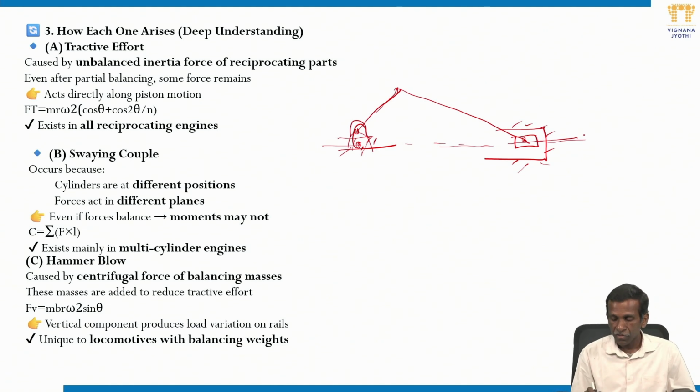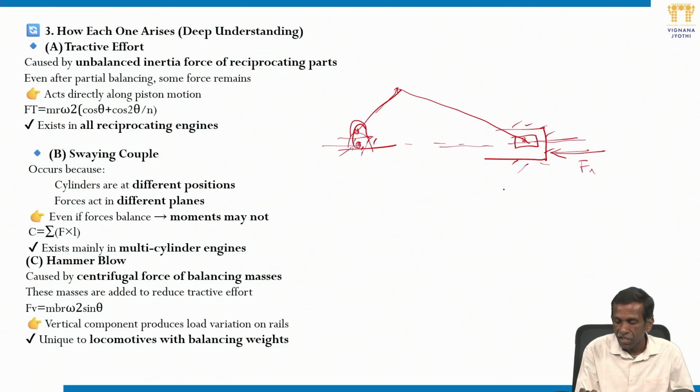Okay, so then we have seen the inertia force because of acceleration, force due to acceleration we have seen is m r omega square into cos theta plus cos 2 theta by L by R. So inertia force is, this is the direction the piston is going to push, that is the F, acceleration force.